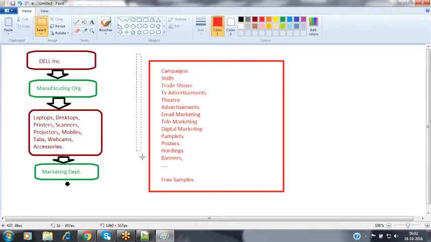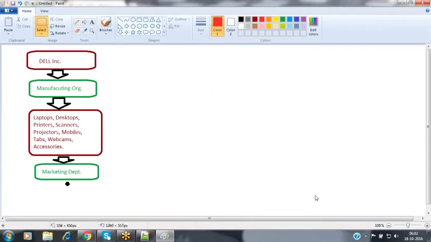For example, the Dell people are planning to conduct a campaign. Whenever they conduct a campaign, first of all, they have to select the area, nothing but in which area we need to conduct this campaign. While selecting this area, they have to select a very crowded area, because in a crowded area, we can capture more and more people. So always we have to select a crowded area.